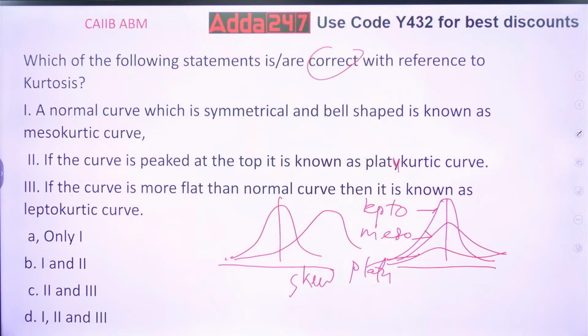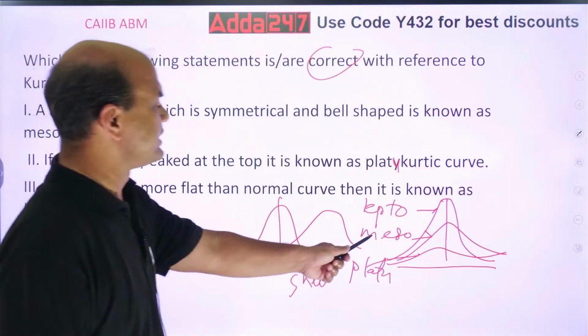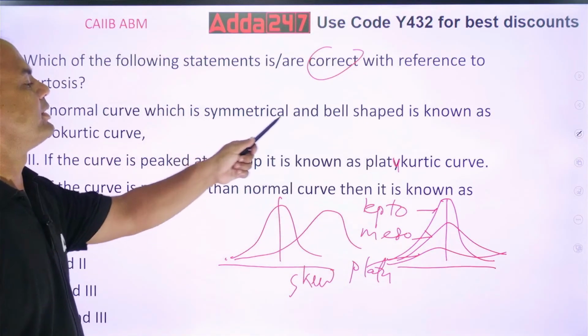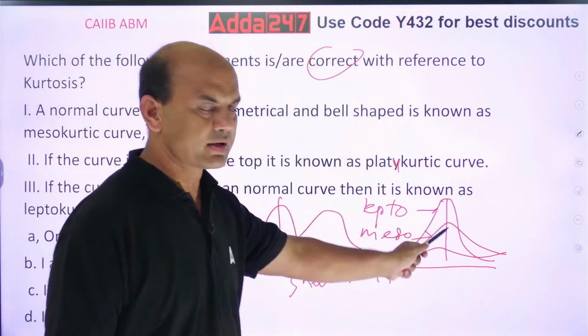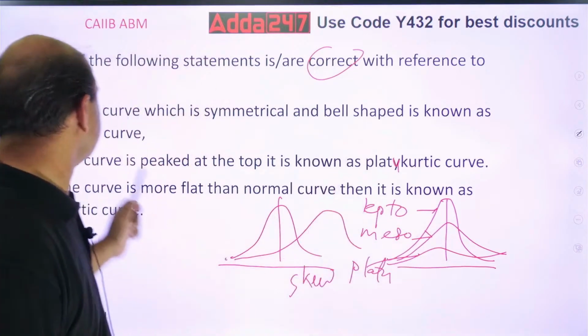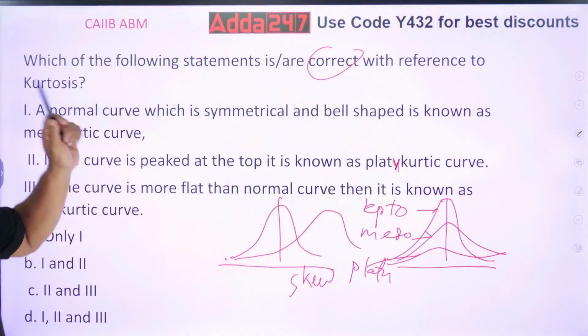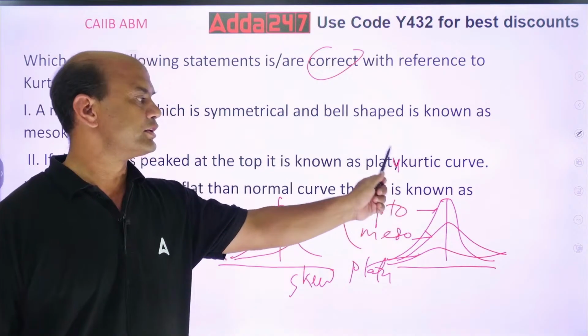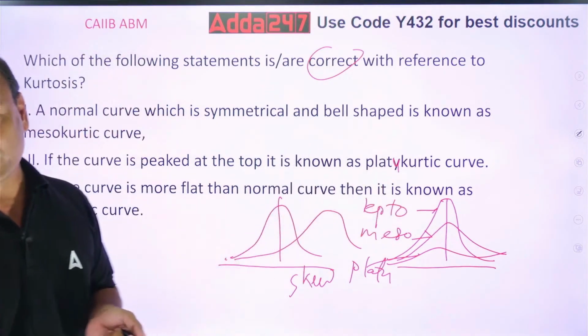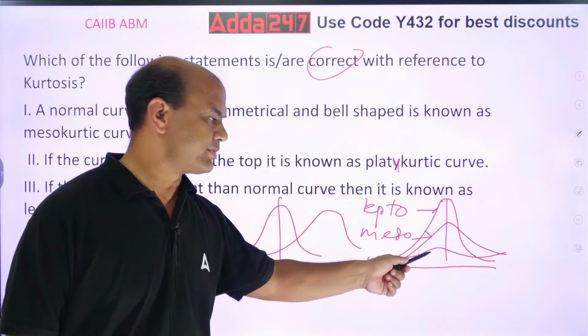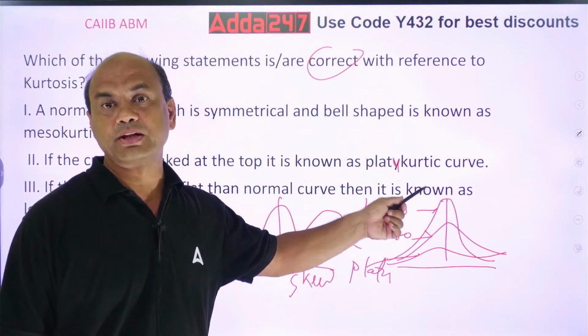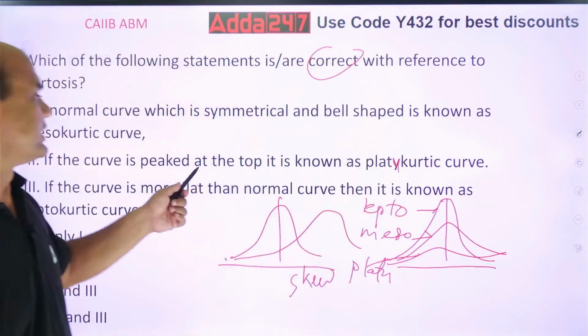Look at the meso. This is meso, so symmetric and bell-shaped. That is correct. If the curve is peaked at the top, it is known as platykurtic. Is it so? No. Plateau is flat. Top one is lepto. So the second one is wrong.